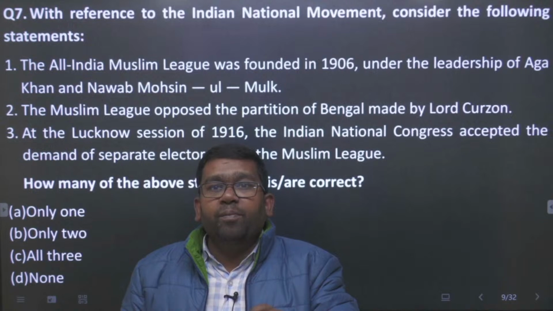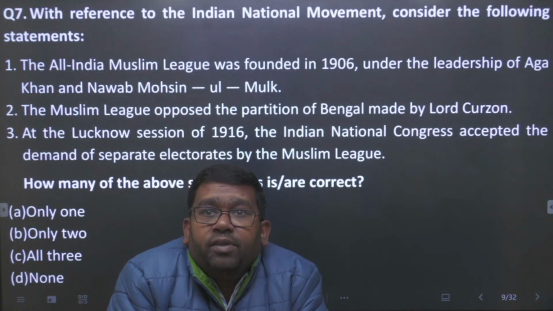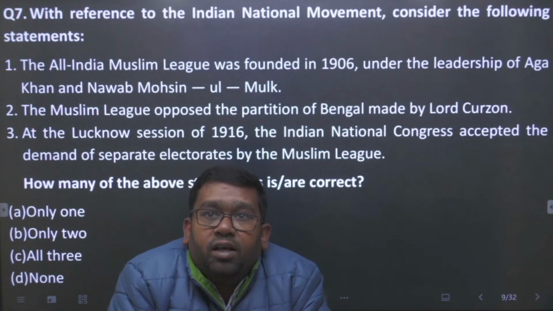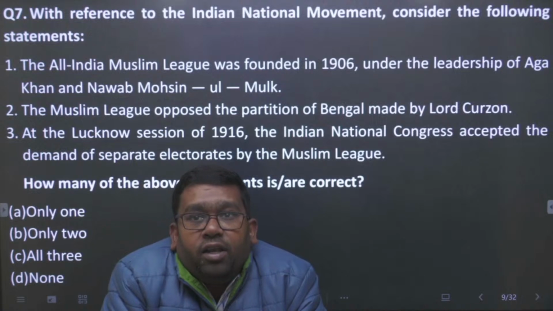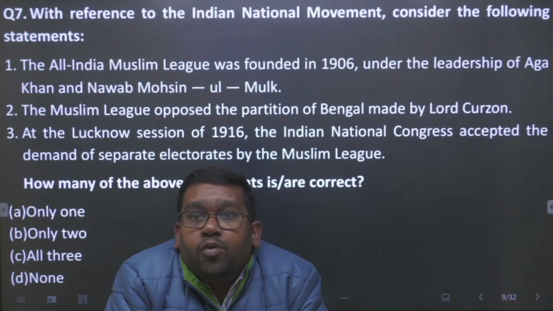If we see statement 1, the question says, with reference to the Indian national movement, consider the following statements. One: the All India Muslim League was founded in 1906 under the leadership of Aga Khan and Nawab Mohsin ul Mulk.